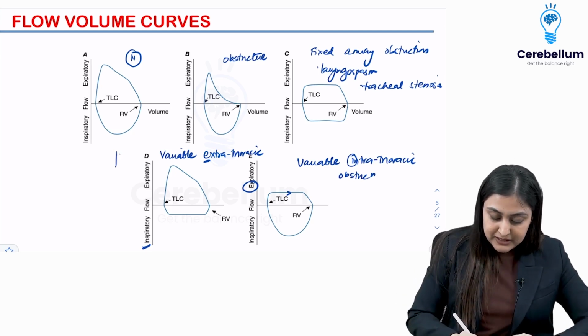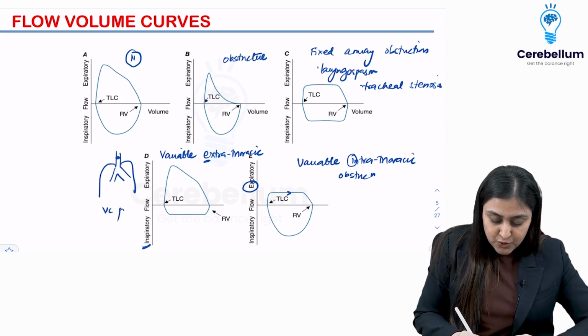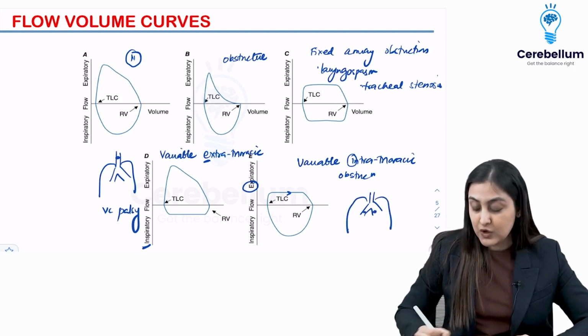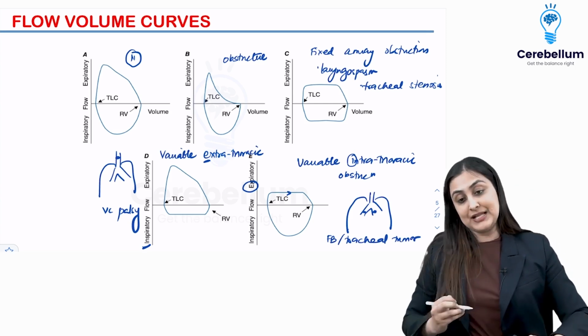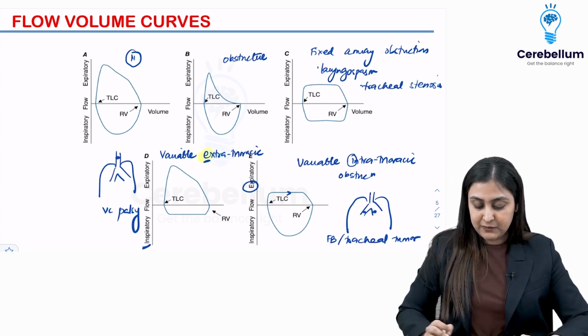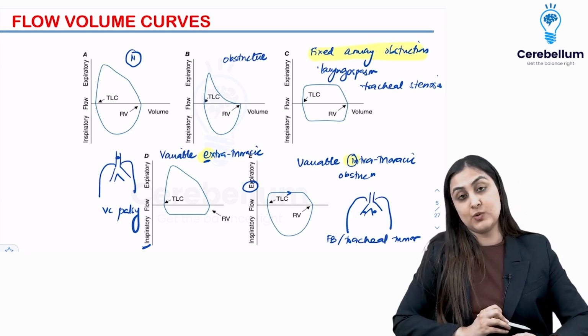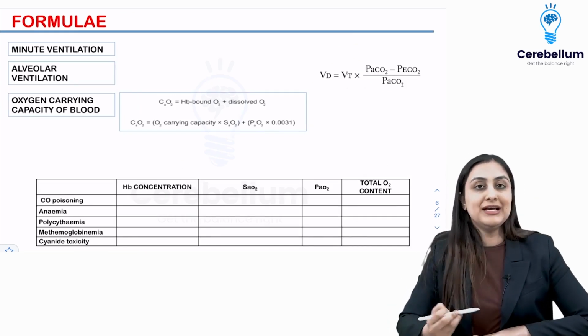An example of a variable extrathoracic obstruction means it is outside the lungs, so somewhere around the level of the vocal cord, so vocal cord palsy. Whereas in variable intrathoracic obstruction, it is within the trachea or within the bronchi, so this could be a foreign body or maybe a tracheal tumor. Yeah, so this is your intrathoracic obstruction. So this is how we want to interpret all of these flow volume curves. This is what was asked as a repeat question. Okay, so very important. Let's compile a few formulae and study them.